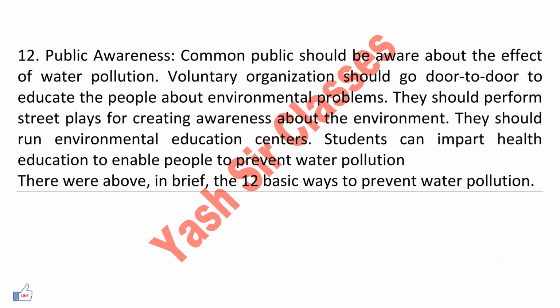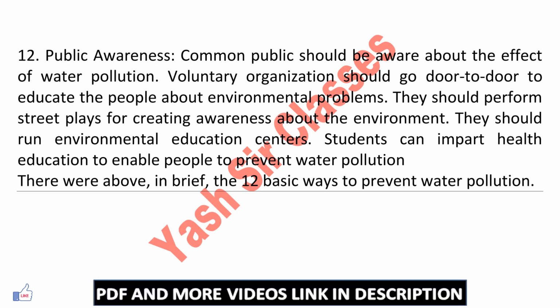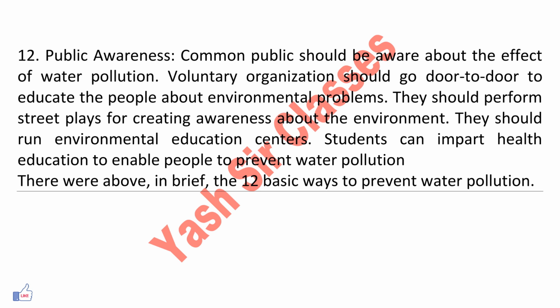12th, public awareness. Common people should be aware of the effects of water pollution. Voluntary organizations should go door to door to educate people about environmental problems. They should perform street plays for creating awareness about the environment. They should run environmental education centers and impart health education to enable people to prevent water pollution. These were, in brief, the 12 basic ways to prevent water pollution.